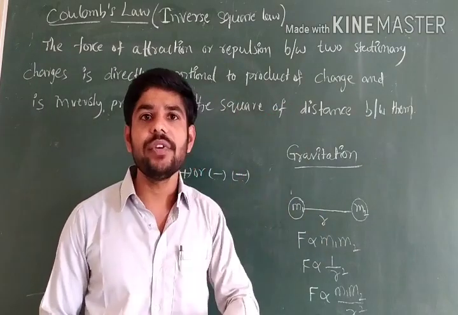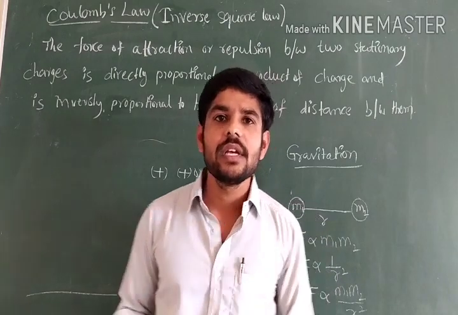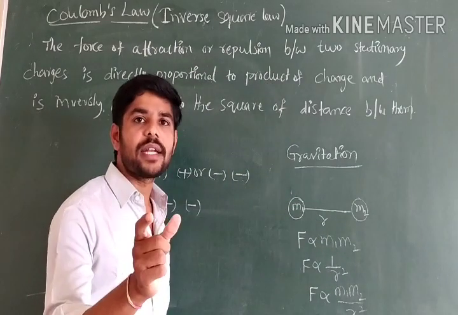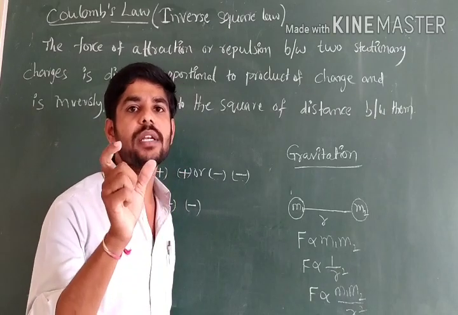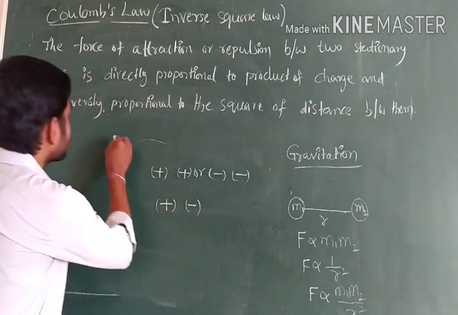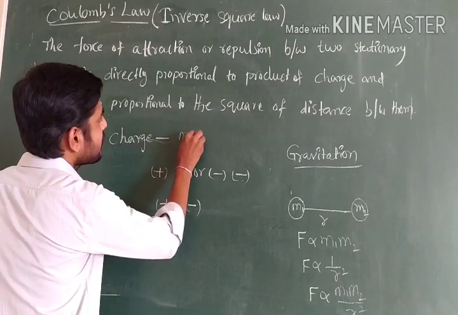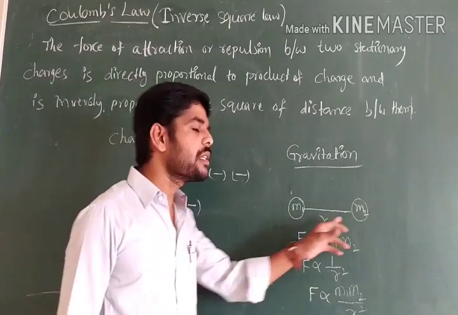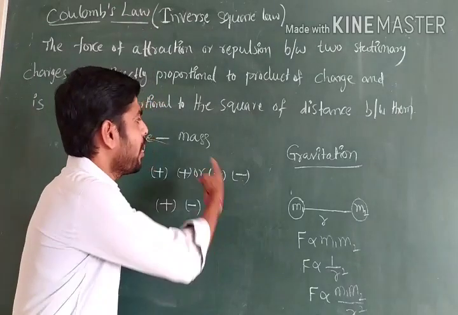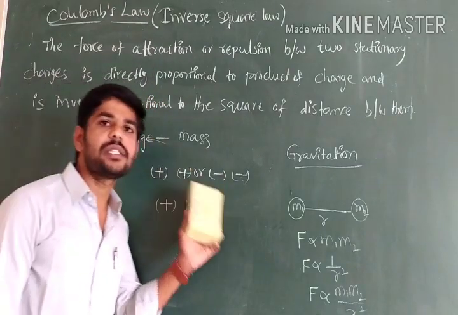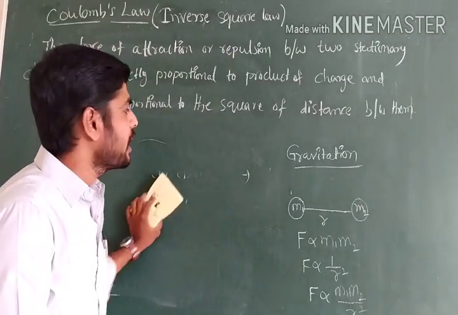In the starting video, I told you the definition of charge: charge is a property of matter, and matter is nothing but mass. So charge always carries mass, but mass may or may not have charge. It is not compulsory. But everywhere, charges carry mass. This is the common difference between mass and charge.